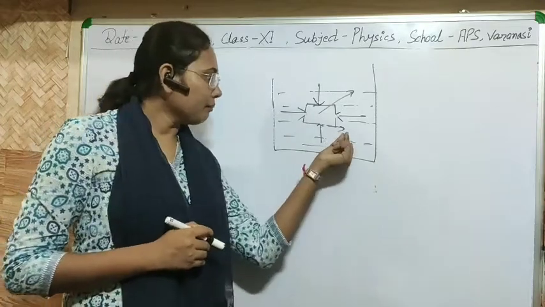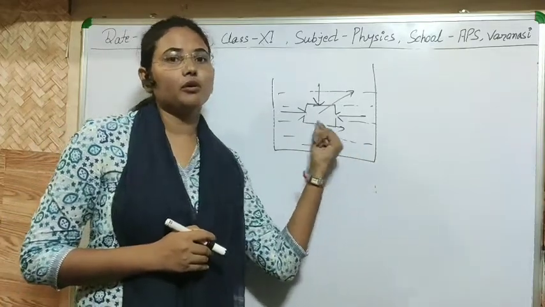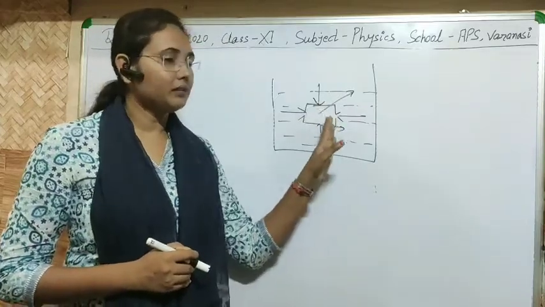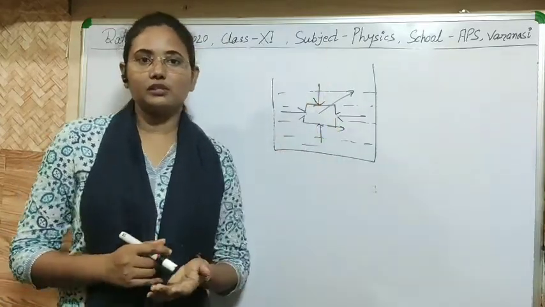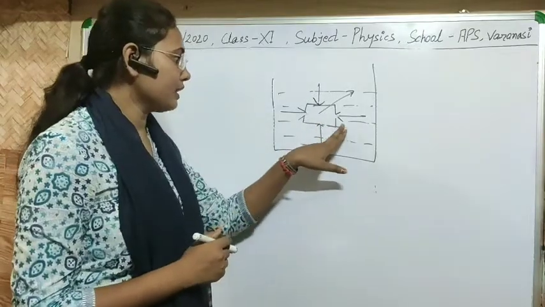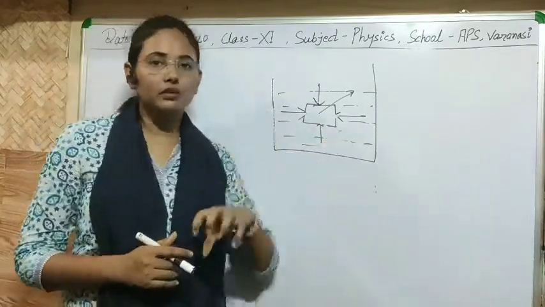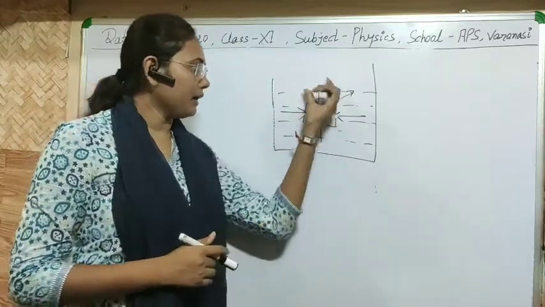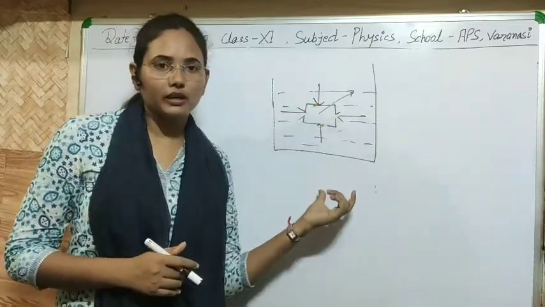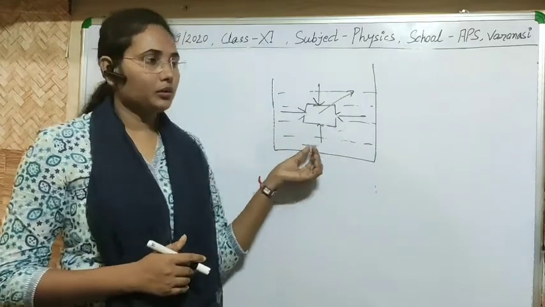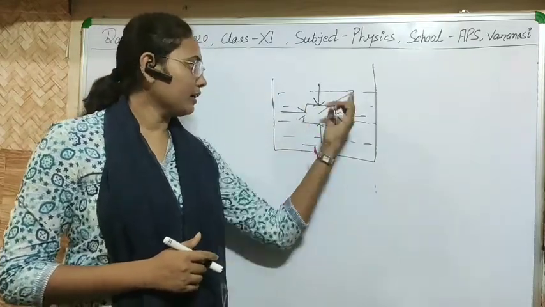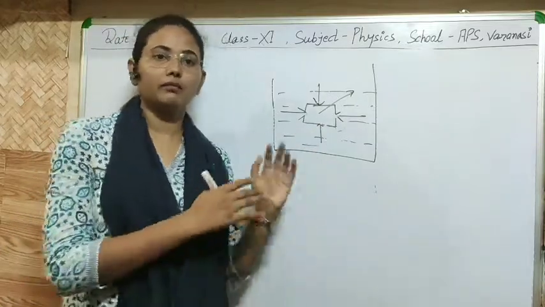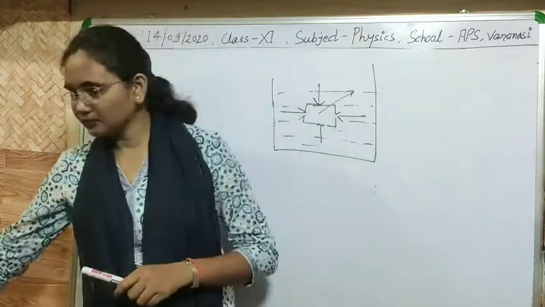If the liquid applied a tangential force, then definitely it would start to flow. In that case, that would be the case of hydrodynamics. But in this case, if the solid is totally immersed in the liquid, then the liquid will apply a normal force on it, and due to this normal force, equal and opposite, the net force on the body will be zero, and the body will be in equilibrium.